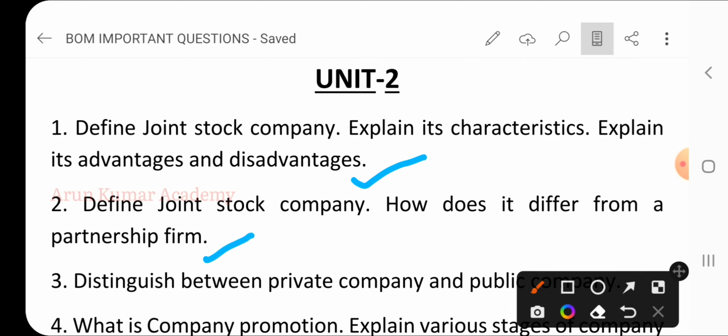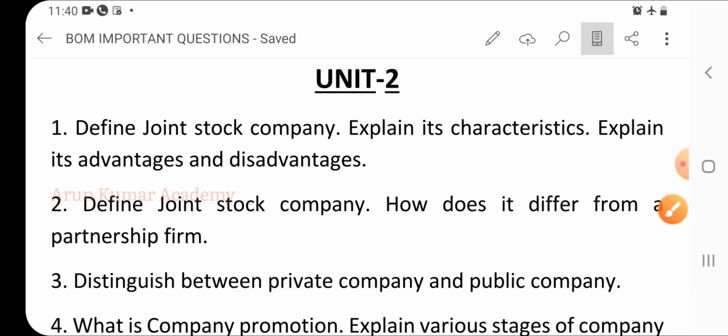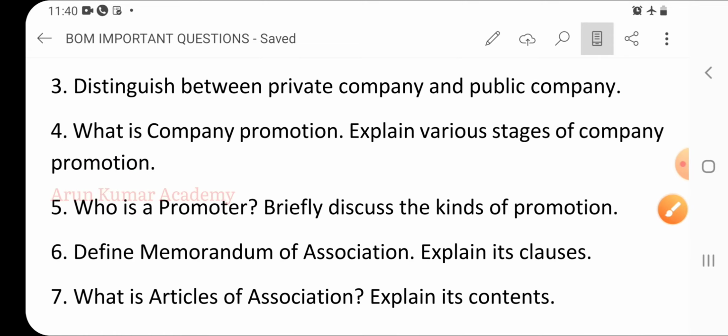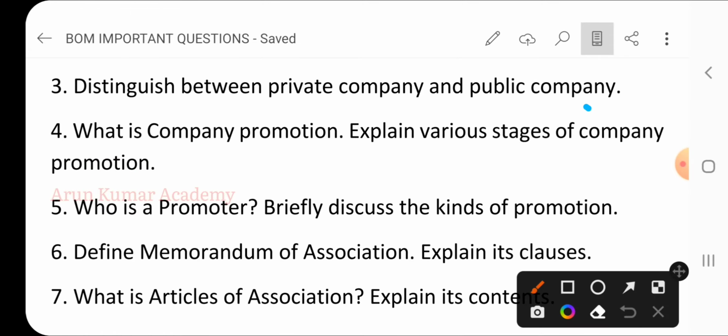How does it differ from a partnership firm? So here, already we know, in the forms of business organization we have already studied all the 5 types of business organization. So there also we covered these 2 things. Now what we need to do here is just differentiate among these 2 things. Then third question, distinguish between private company and public company. So here we need to explain clearly what are the various differences between private company and public company.